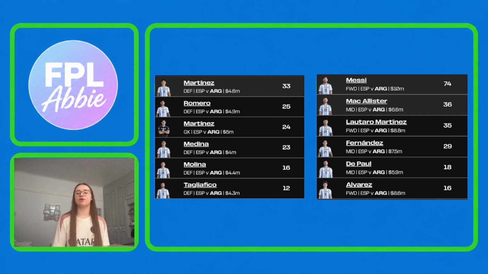And then finally, moving into the Argentina attackers, the top scoring attackers are Messi, McAllister, Lautaro Martinez, Enzo Fernandez, De Paul and Julian Alvarez. Messi is obviously the standout attacker that you definitely want to have in your team going into this fixture. A couple more that I'd look to have are probably at least one of McAllister or Enzo Fernandez, as they have both looked quite good in the recent matches, I think.